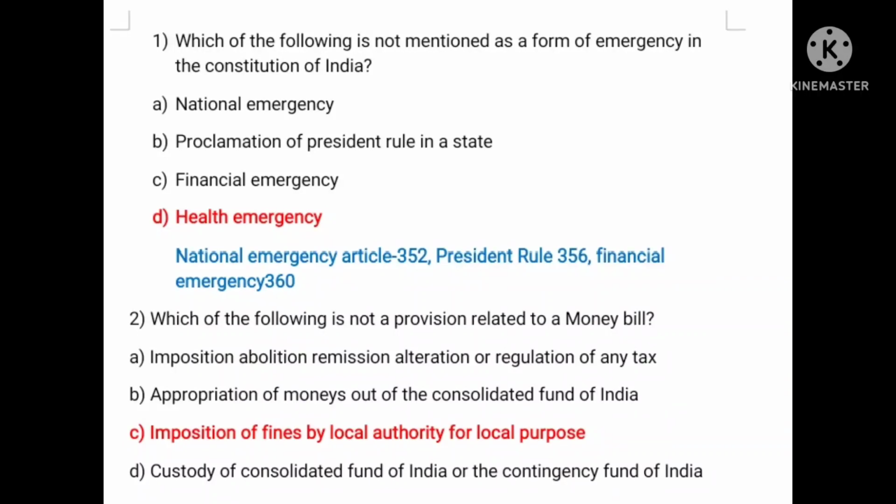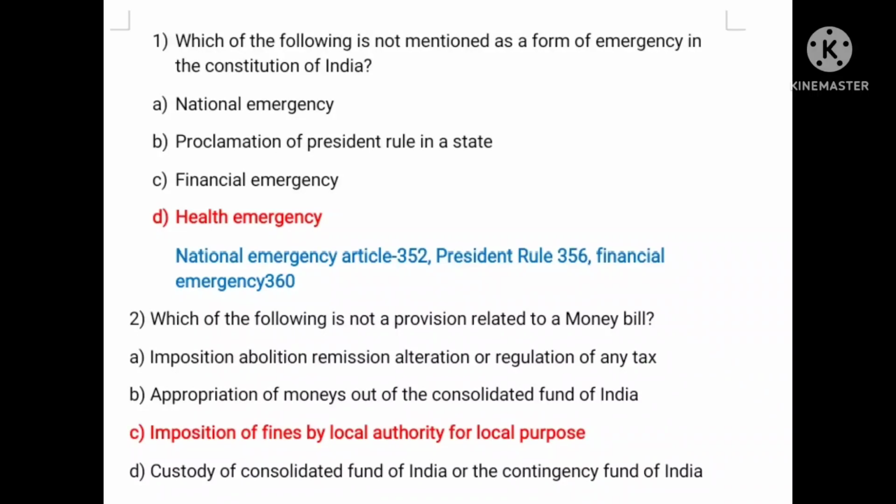Question number first. Which of the following is not mentioned as a form of emergency in the Constitution of India? National emergency, proclamation of President's rule in a state, financial emergency, health emergency. So all these three emergencies, national emergency, proclamation of President's rule and financial emergency, are mentioned in our Constitution. So the right answer here is D, health emergency, which is not mentioned in our Constitution.